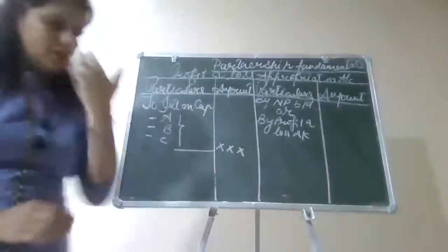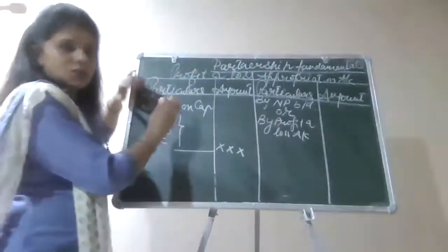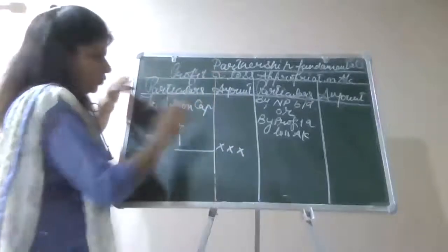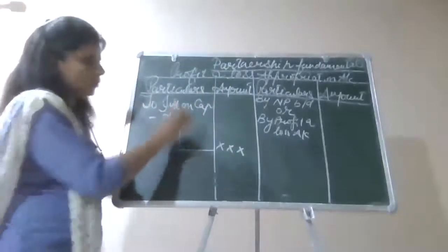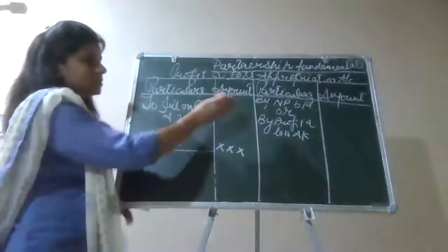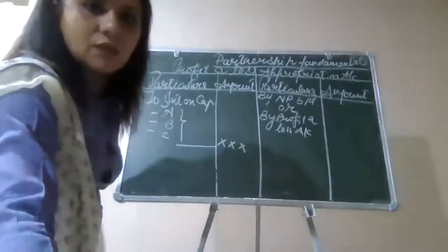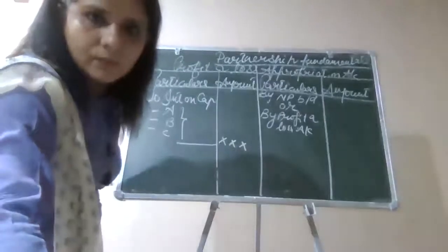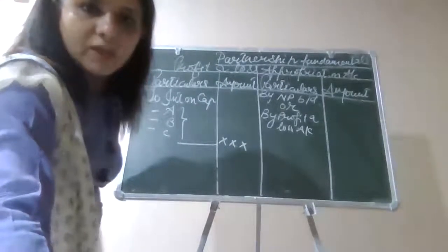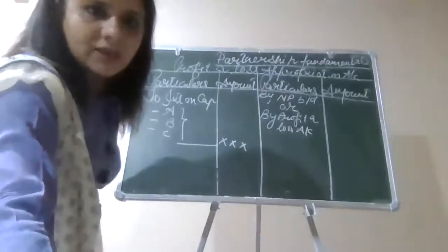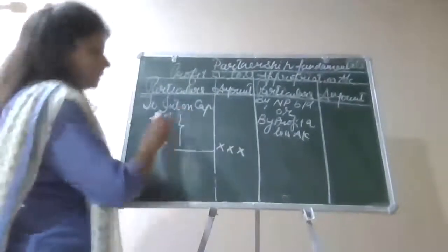Yes, I am repeating again. For the distribution of profit, we prepare the P&L appropriation account, and for its preparation, we transfer the net profit, which we always take from our P&L account. So whatever profit we are earning in our partnership firm, that profit we will be transferring here.